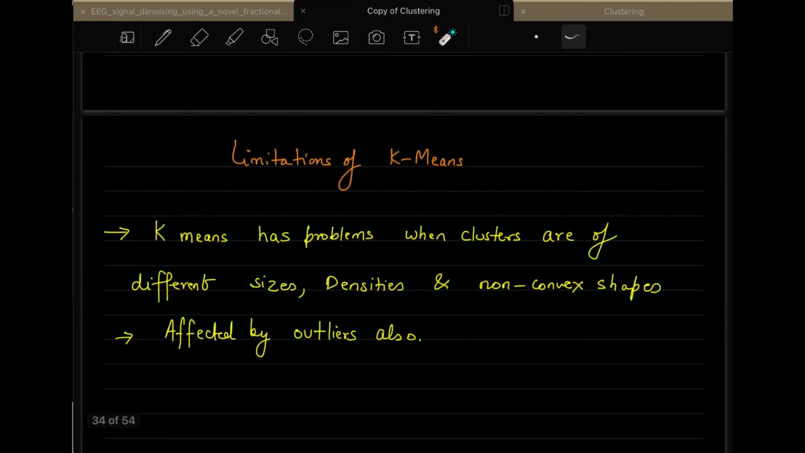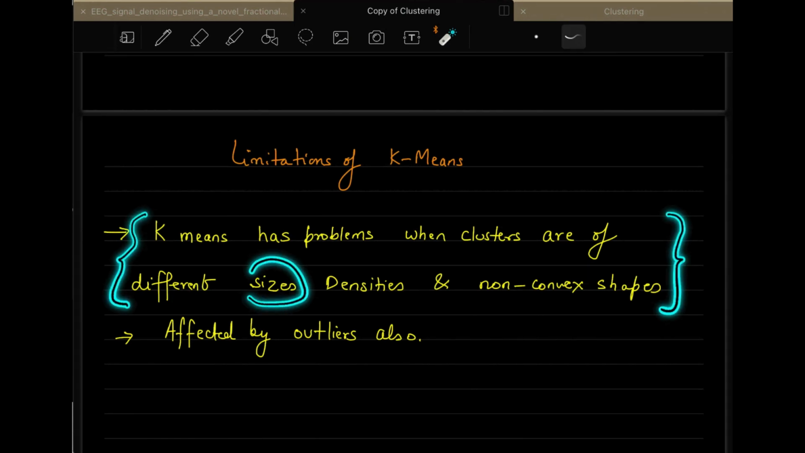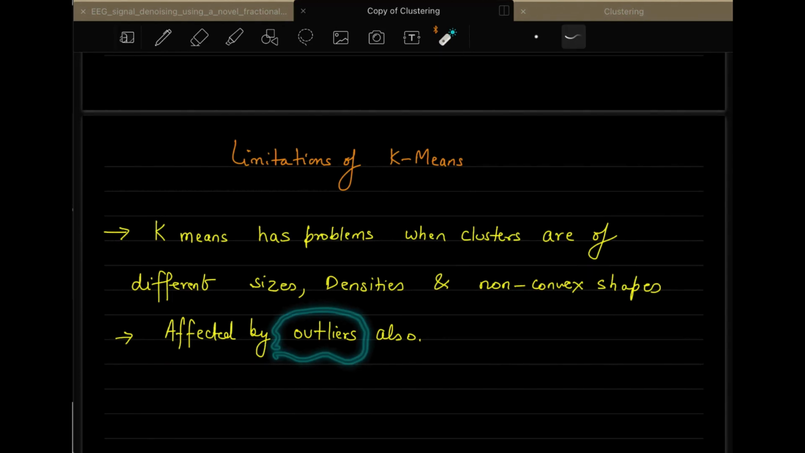K-means actually has a problem when clusters are of different sizes, densities or non-convex shapes. In this particular type of situation, where your clusters are of different size, density and non-convex shapes, k-means actually fails to cluster the data points. And the second thing is that it is also affected by outliers severely. We will see all these cases separately so that you will get to know what is going on here.